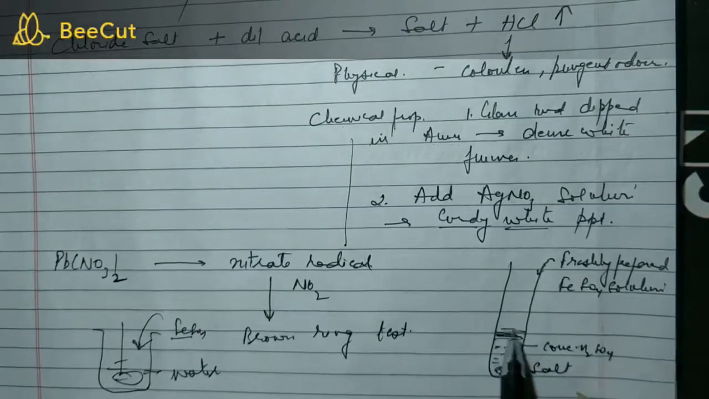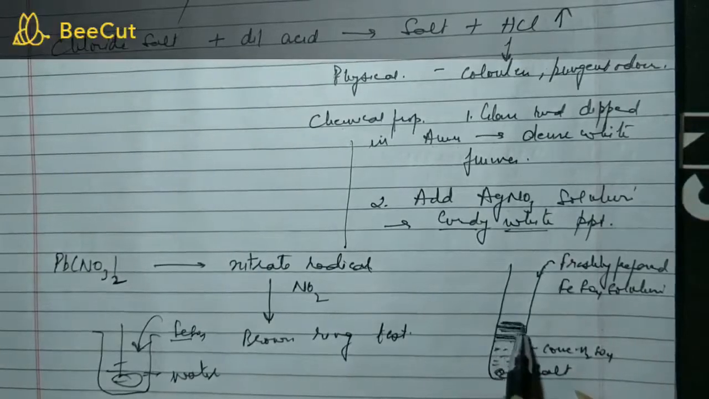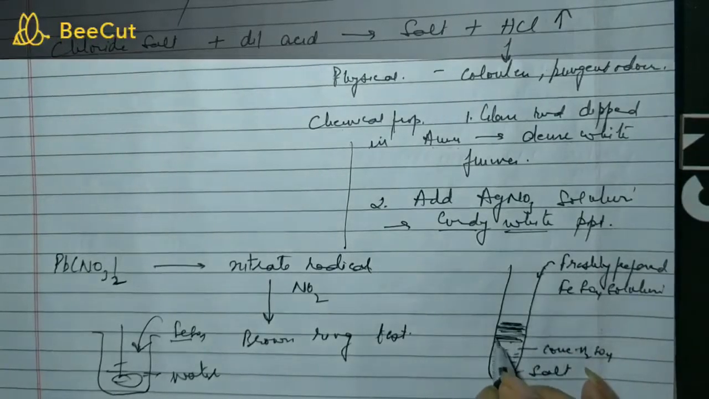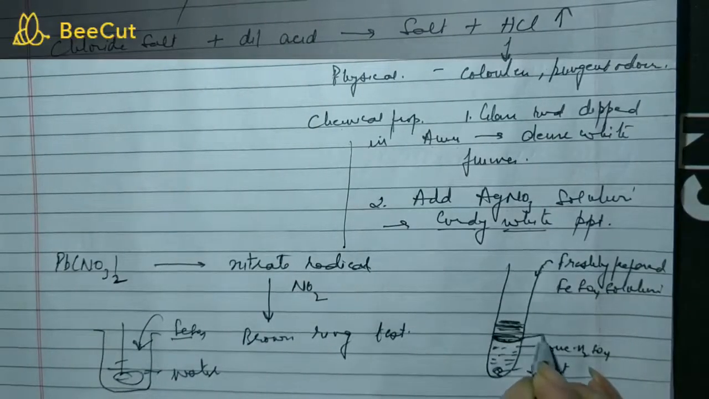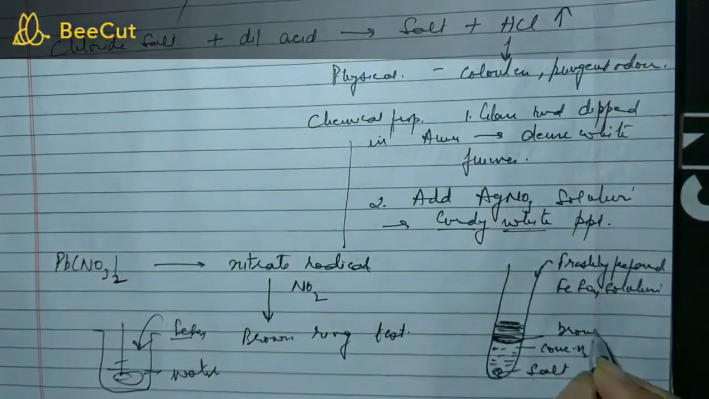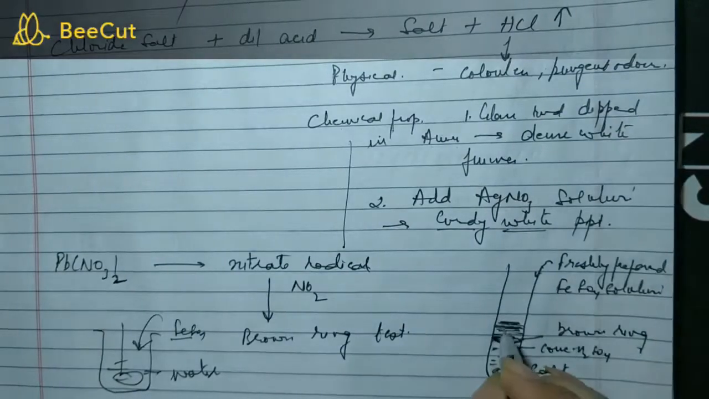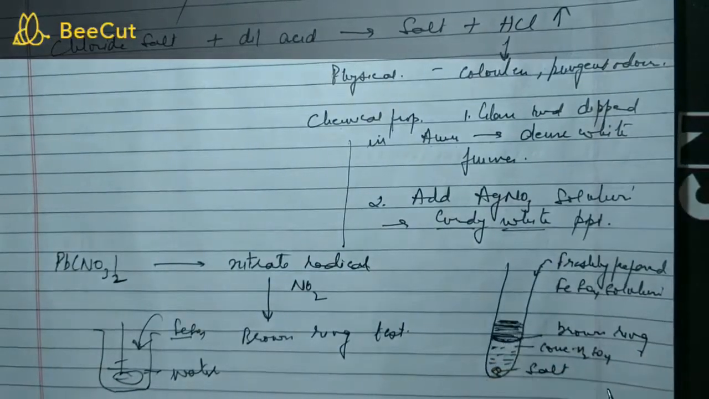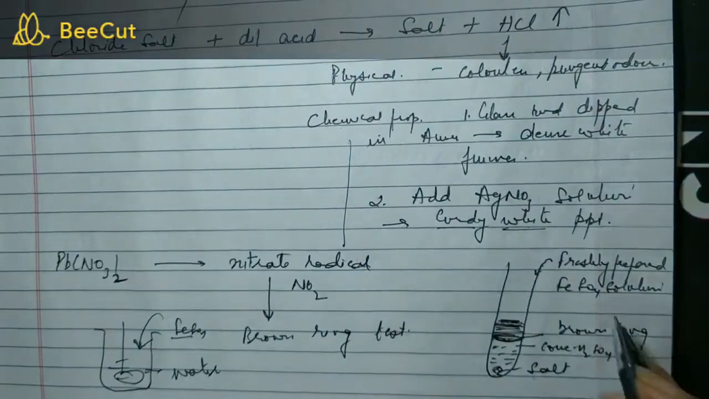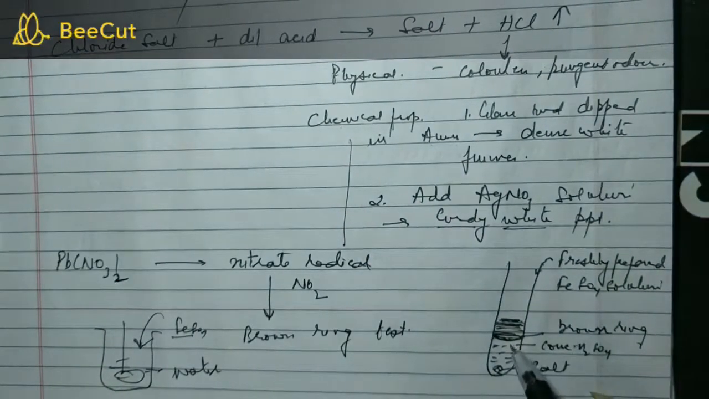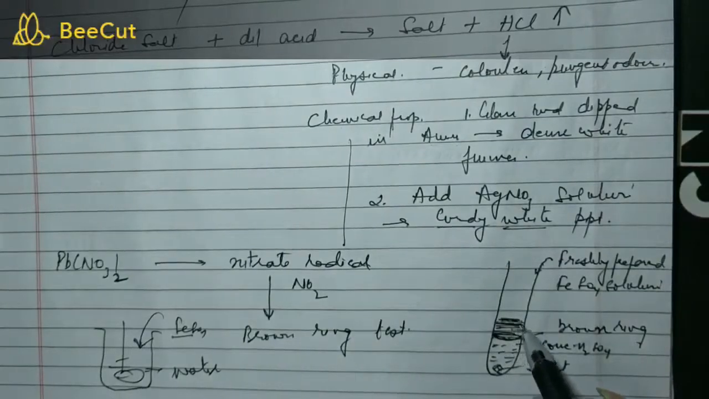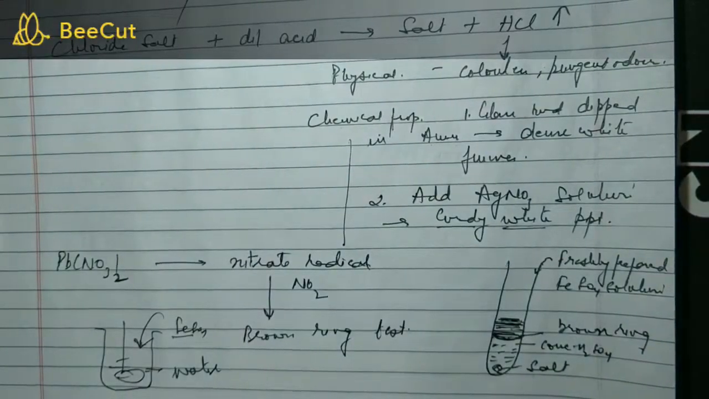Now this ferrous sulfate will come on the top because it is lighter than concentrated sulfuric acid. At the point of contact where the two layers meet, a brown ring will be formed. Even this solution is a little pale in color, so sometimes the two of them merge also. Anyway, this is how a brown ring is formed, at the junction of the two layers, ferrous sulfate and concentrated sulfuric acid.